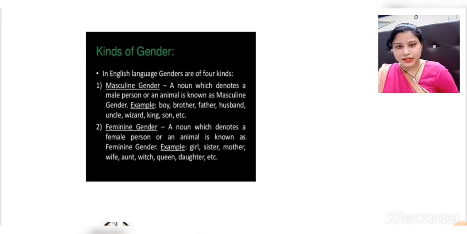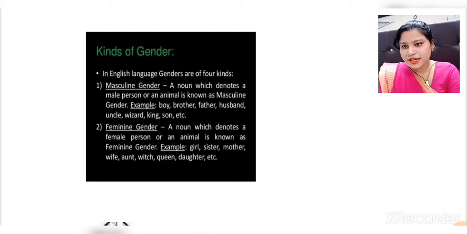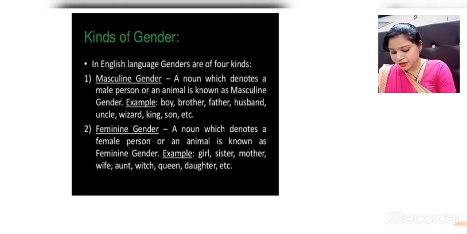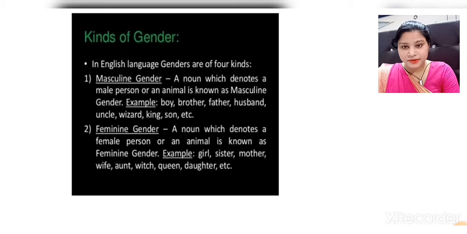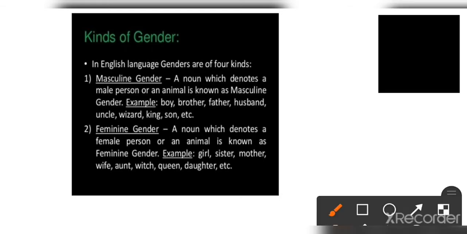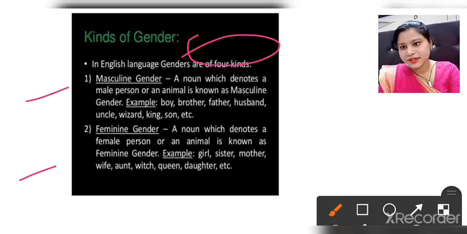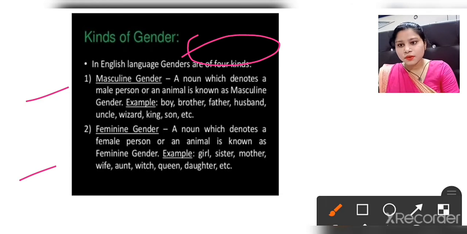We have types of gender. Here we see that we have four types of gender. In your book only three types of gender are given, but as I am explaining, I will explain all four. So in the English language, there are four kinds of gender. The first one is masculine gender. A noun which denotes a male person or a male animal is known as masculine gender.